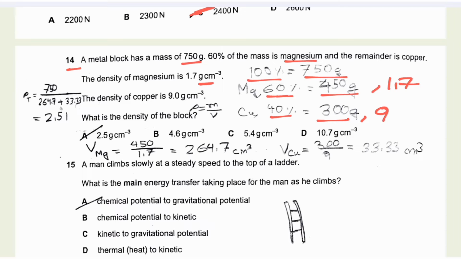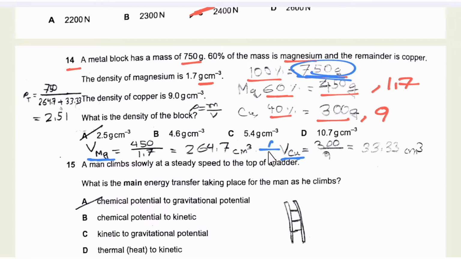To find the density of the block, we know the total mass, and to calculate the total density we need to find the total volume. So we first need to find the volume of magnesium, where volume is equal to mass divided by density. Then we need to find the volume of copper, which is also mass divided by density.